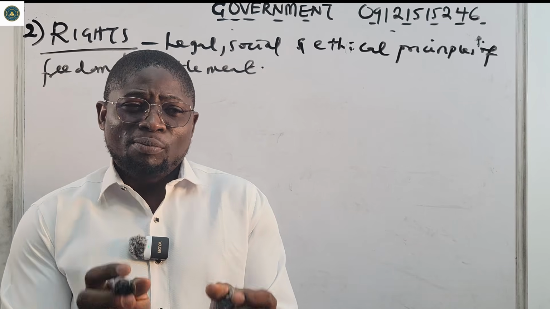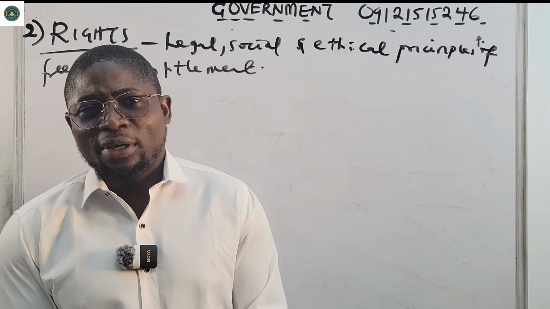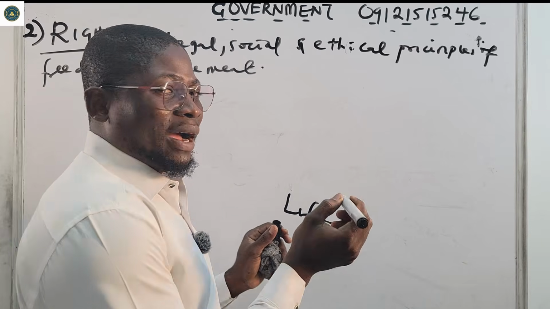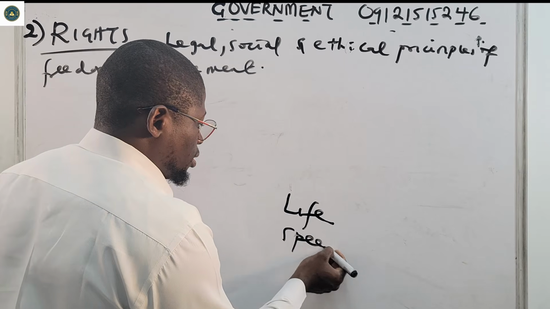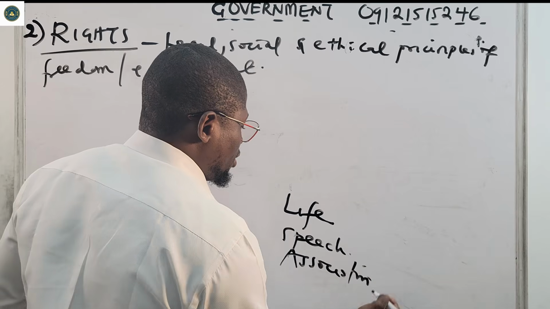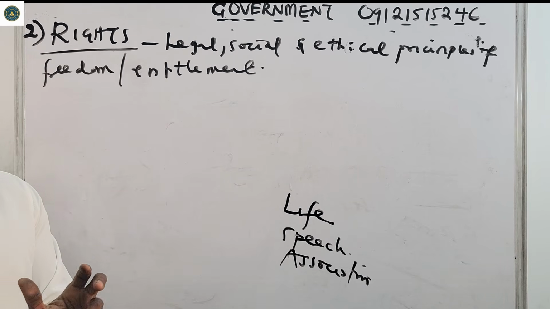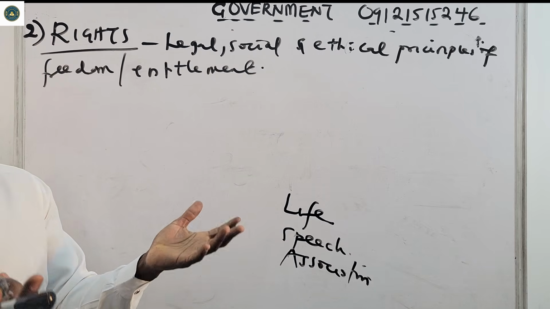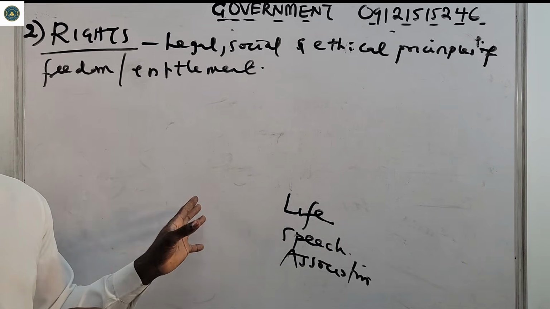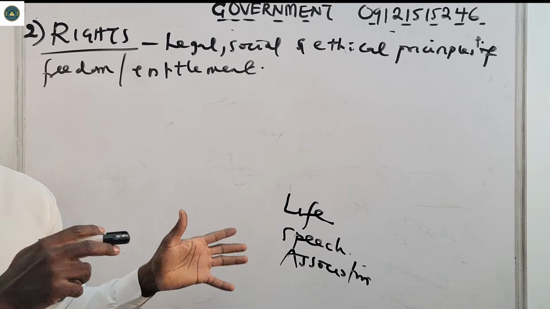Even as a human being, as an individual living in a state like Nigeria, you know that you have the right to life. You have the right to speech. You have the right to association. You have the right to so many other things. But these are the fundamental rights that you have: right to life, right to speech, right to association. All of these rights are backed up by some legal system that has been put in place.